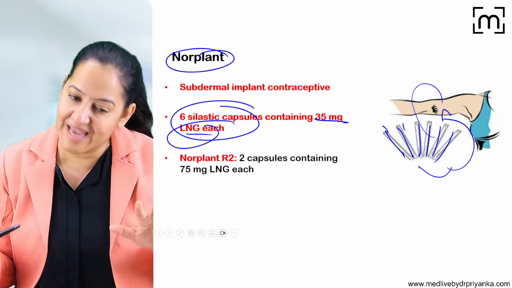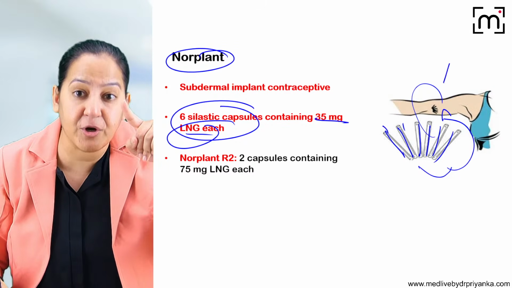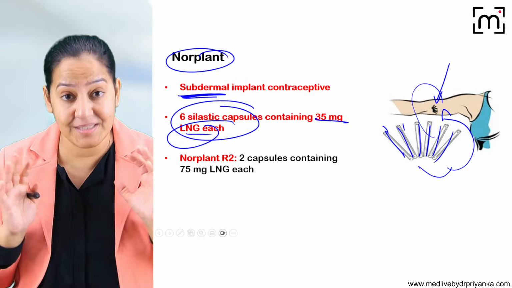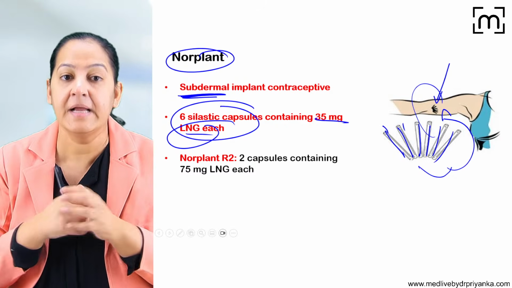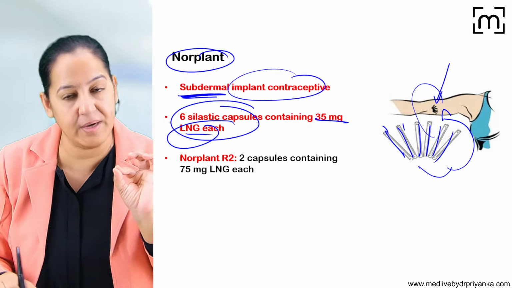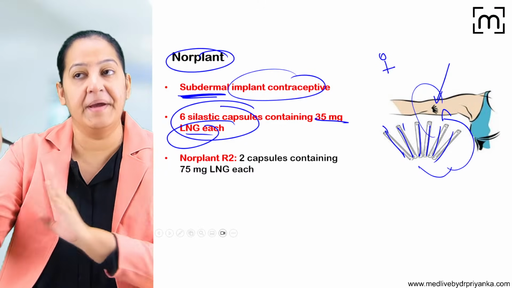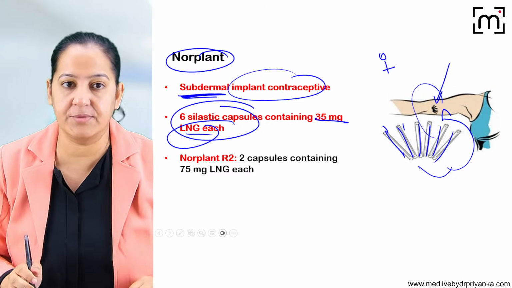So she doesn't have to use any other contraception if she is willing to do this surgery. It is a subcutaneous, subdermal implantation. It's a newer contraceptive, very recently marketed. It is implanted via surgery on the inner side of the arm. Okay, so that is Norplant.